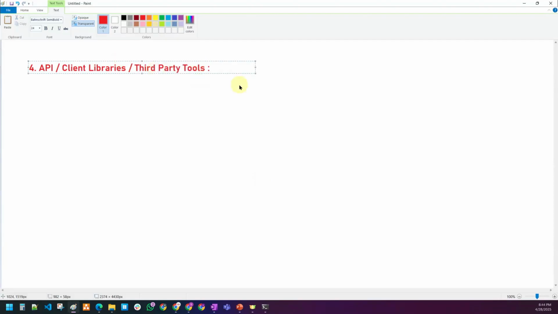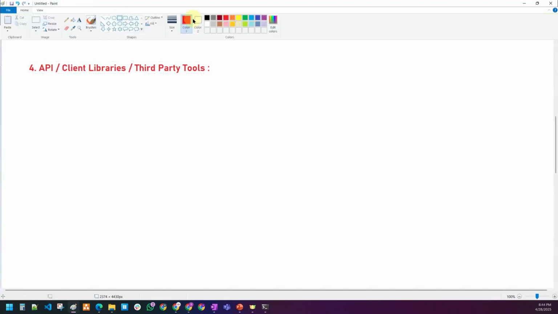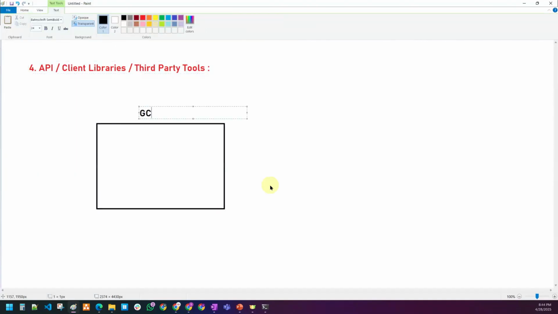Sometimes you can do it via API. Sometimes you can do it via client libraries, nothing but Python, Java, all of those things. Sometimes it could be a third-party tool. Maybe a simple picture I'll show you here. Assume that this is Google Cloud Platform, this is GCP.